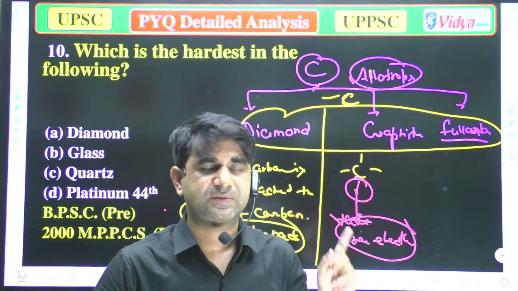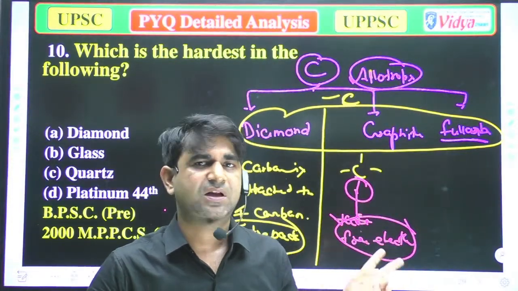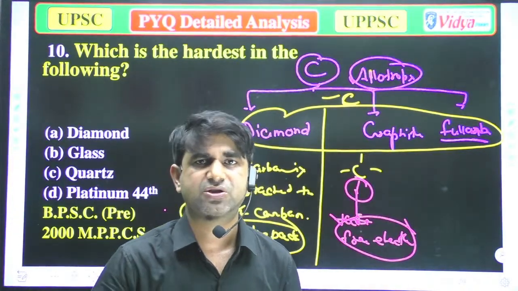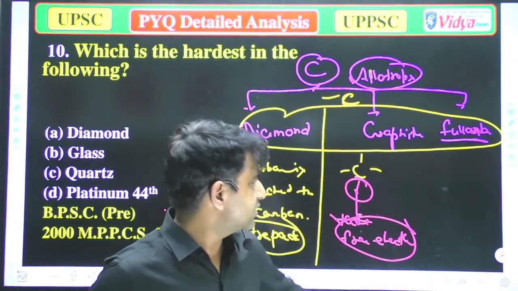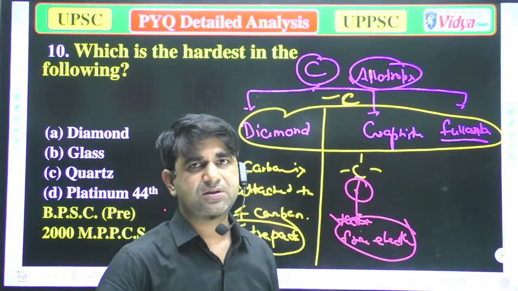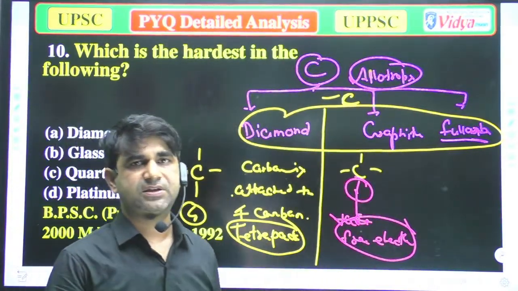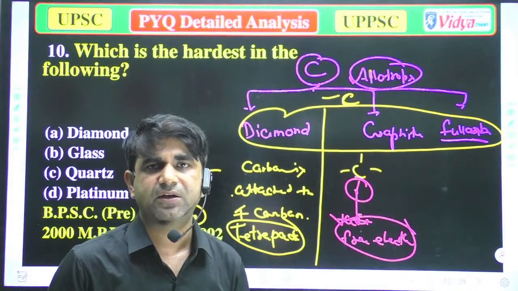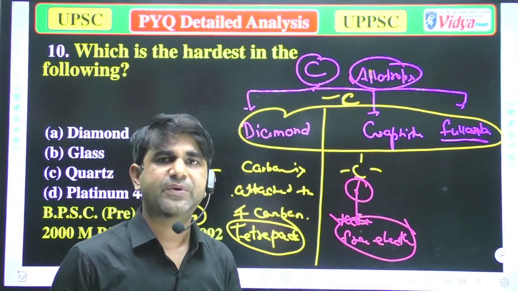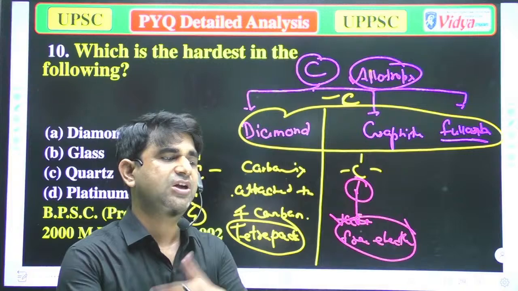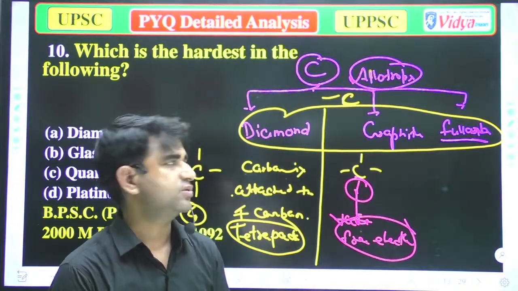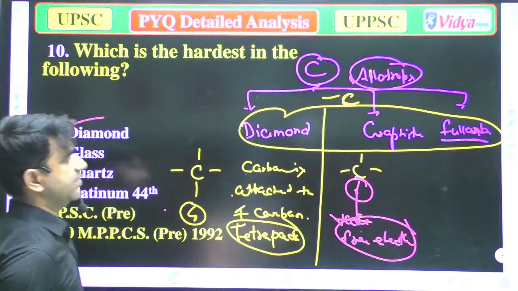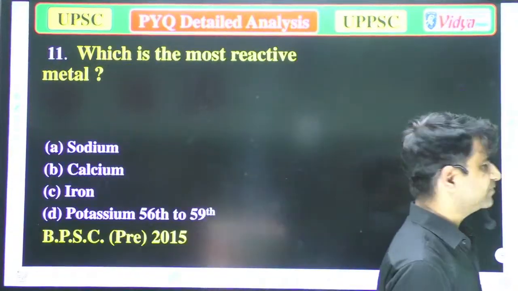Second thing, diamond is a bad conductor of electricity, or you can say it is not a conductor, because it has no free electron. Whereas graphite is a conductor of electricity because it has free electrons, and when the electrons move, that provides a medium for the flow of electrons, which produces electricity. So these are the common things. Here, the hardest substance is diamond.